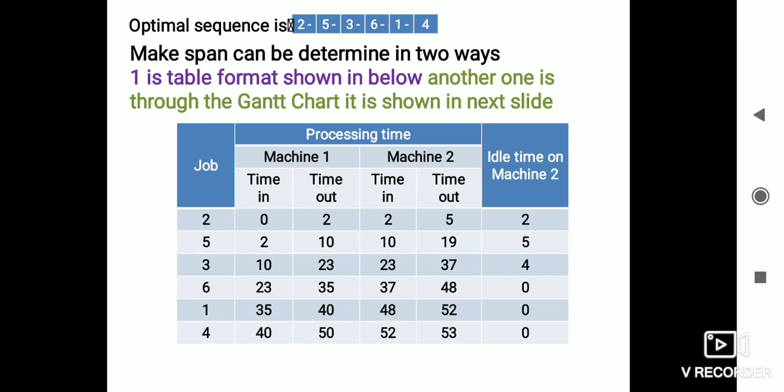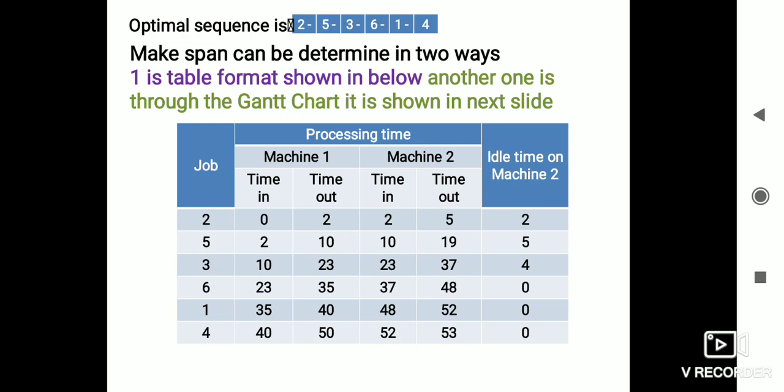And in the sequence we have the fourth job. 40 is the start time, and the process time will be 10. 40 plus 10 is 50. Here also there is no idle time. Why? Because before the completion of the first job on the second machine, the fourth job of the first machine will be completed. So the start time of the fourth job on the second machine will be 52. The processing time will be 1. 52 plus 1 will be 53. There is also no idle time.